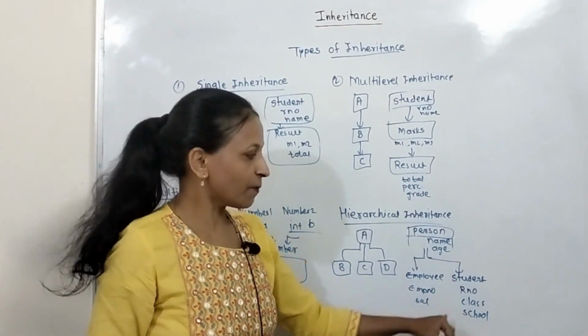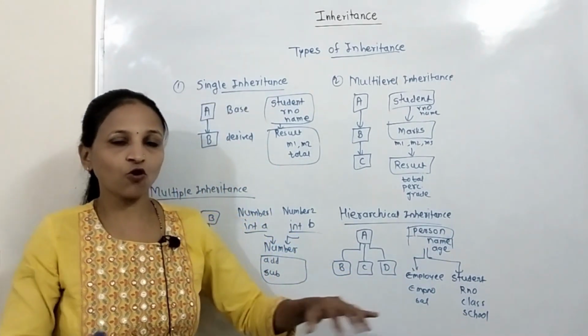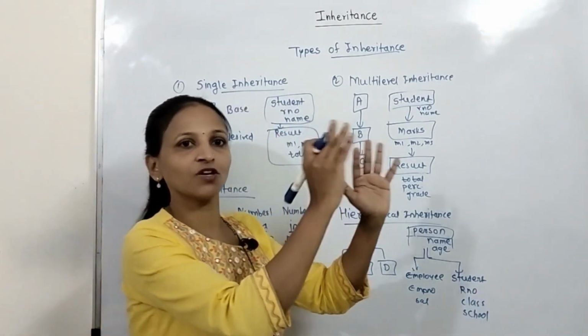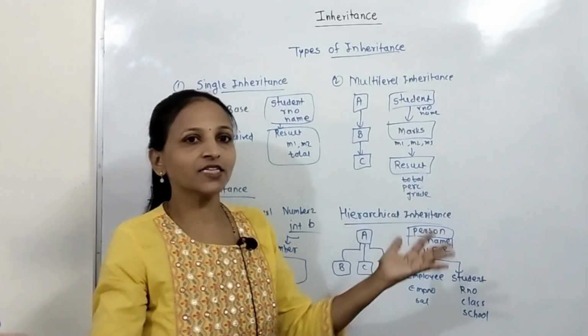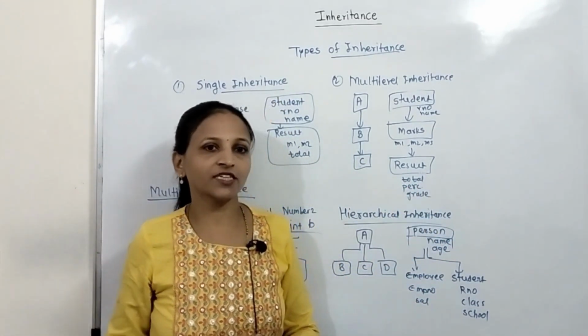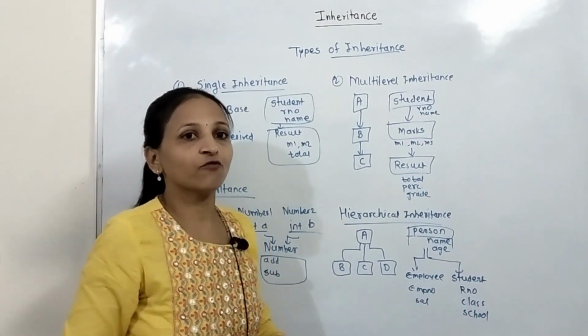This is the use of inheritance. Common features you extract from all the classes into only one base, and from that you can derive any number of classes, adding only additional features in the derived ones. That means repetition will be avoided.